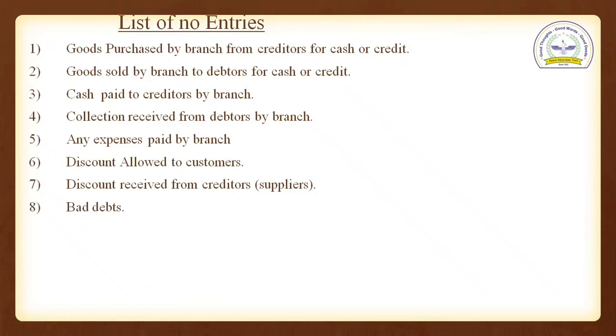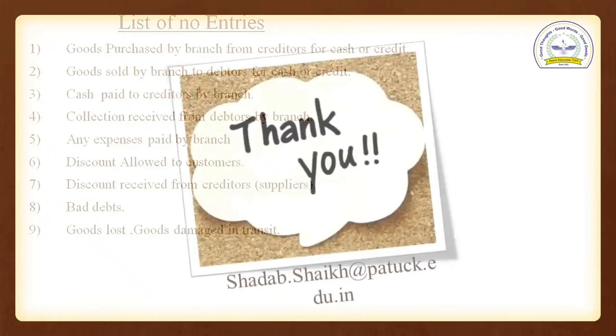Point number 8, bad debts. Any bad debts for branch. Again, in this entry, head office is not involved. So we are not going to write it in the books of head office. See again, goods lost by the branch or goods damaged in transit. Head office is not involved. So we are not going to write it in the books of head office, students.